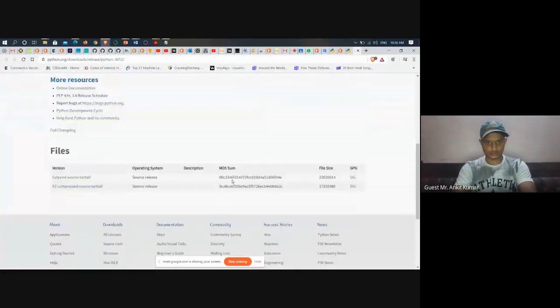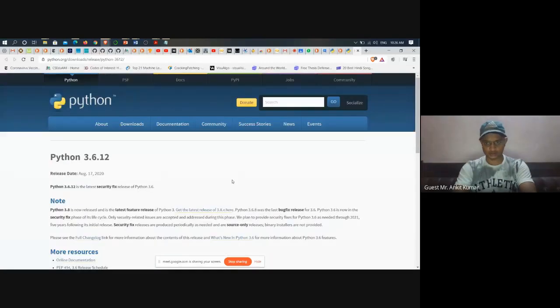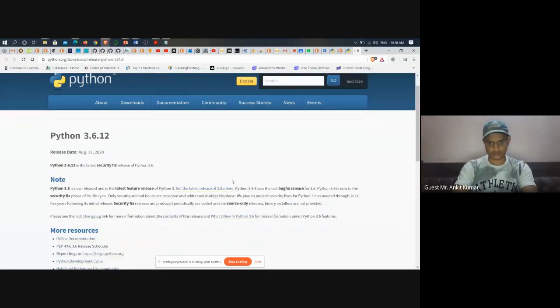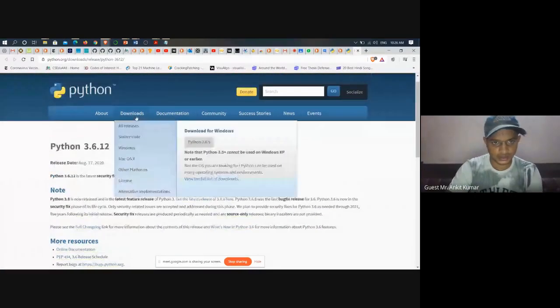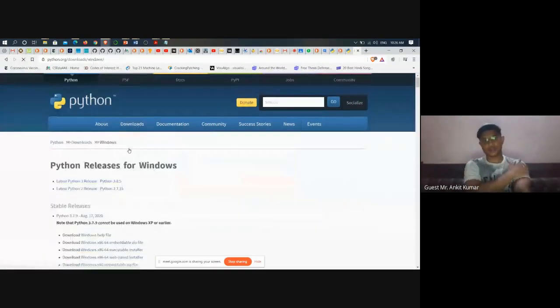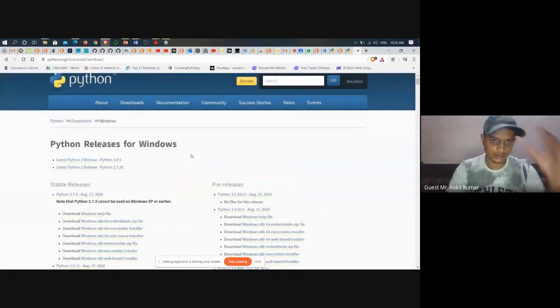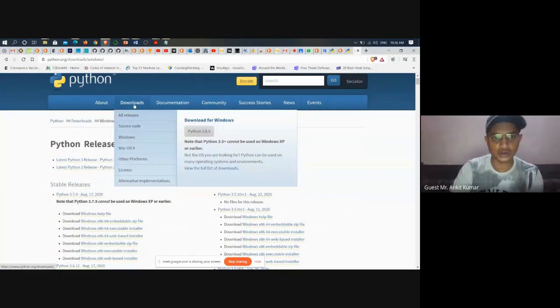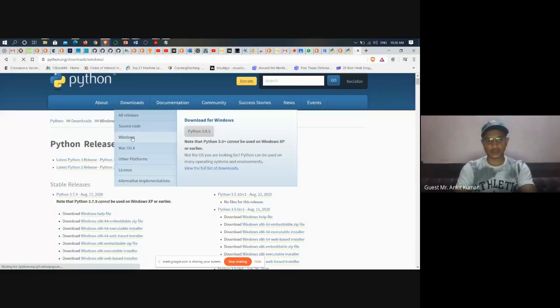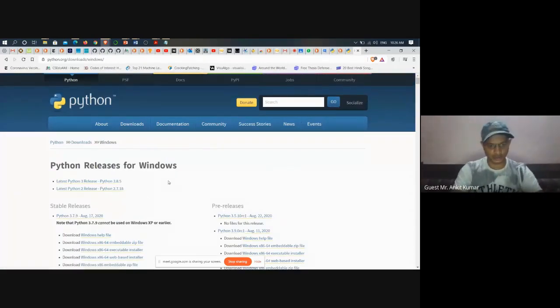Alright, it should be showing a download button here, but it's not, which is quite a surprise. Click here, the Windows. Alright, so I've got the solution. The step was to come to the download section, come to the Windows section. As soon as you click at the Windows section, then you get the download option.